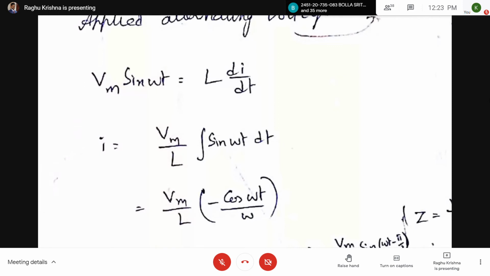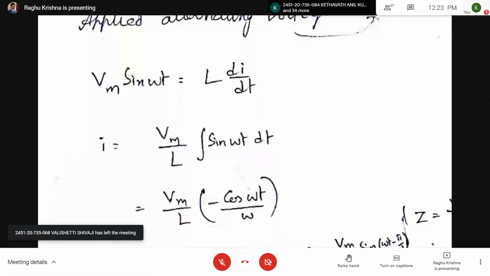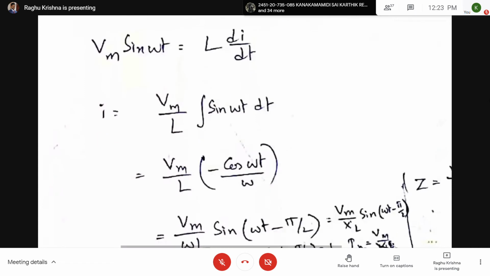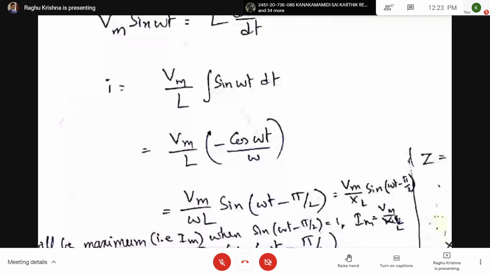What is the integration of sin omega t? Minus cos omega t by omega. Now this can be written as Vm by omega L sin of omega t minus pi by 2, since minus cos omega t can be written as sin of omega t minus pi by 2.